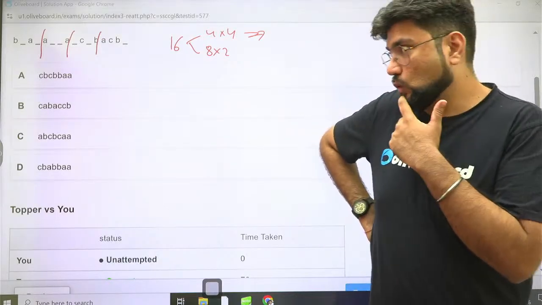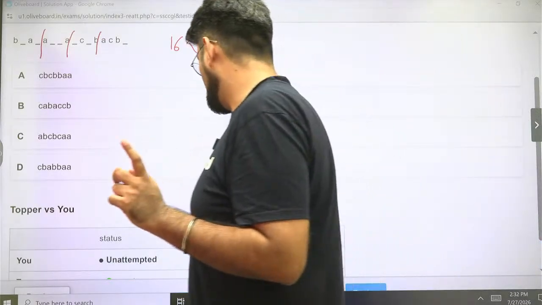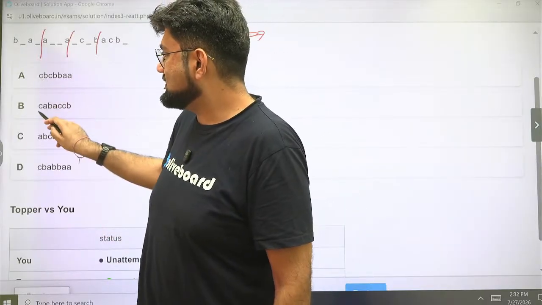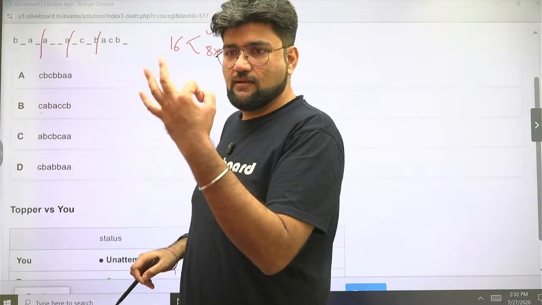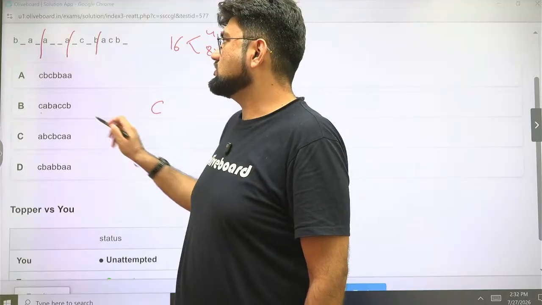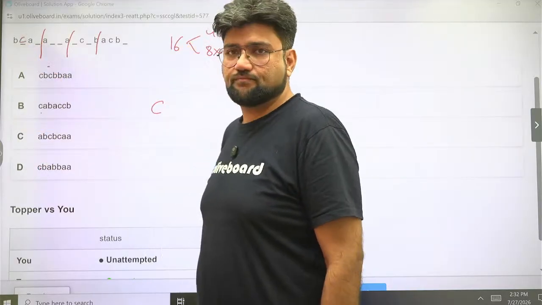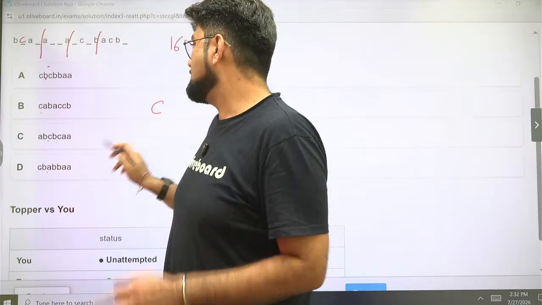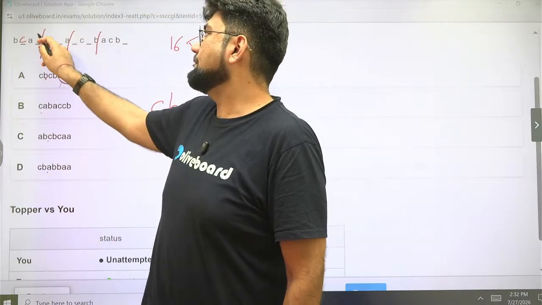Okay. So we'll still try that. I'm just showing this method to you so that it can be helpful. You look at the options vertically, you see C, C and C. There are 3 positions with C. So the first letter, most of the chances are of it being C. Second letter, if you see B, B, B, 3 places there are B. So second letter, most probably it is B.